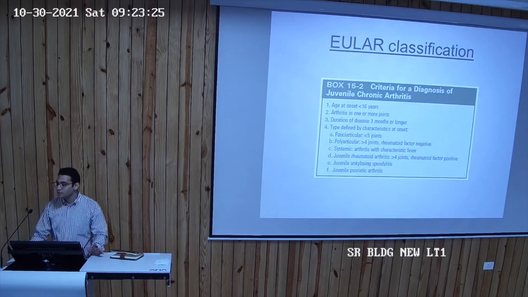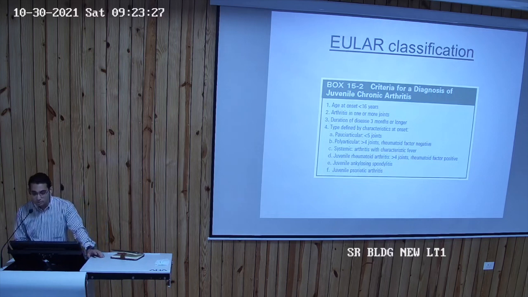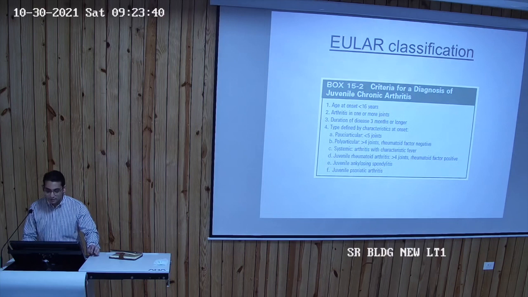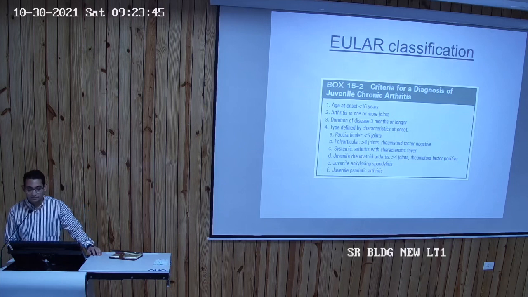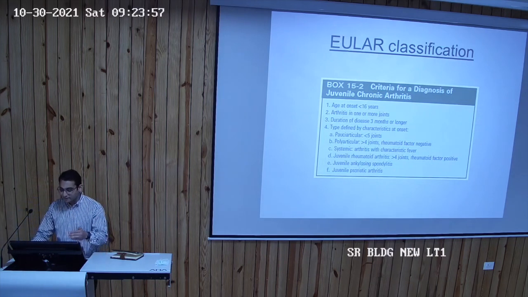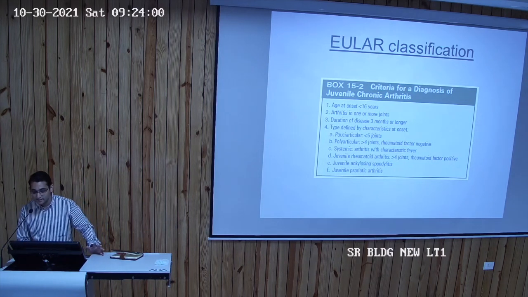So if you look at textbooks for the classification, this is juvenile chronic arthritis, ऊपर लिखा है on the box. So this was an old classification. That's why it used to be called as JCA. Age of onset less than 16 years, arthritis in one or more joints, duration of disease 3 months or longer, and there was a different nomenclature for the different kinds of JCA at the time. So polyarticular, systemic, juvenile rheumatoid arthritis, and juvenile ankylosing spondylitis, and psoriatic arthritis. So there are these different categories of JIA or JCA at the time.